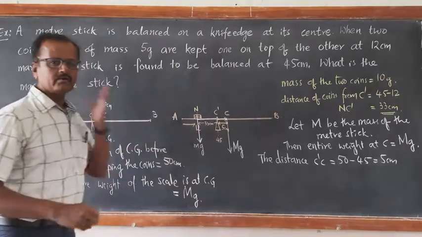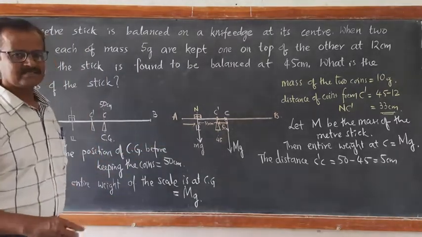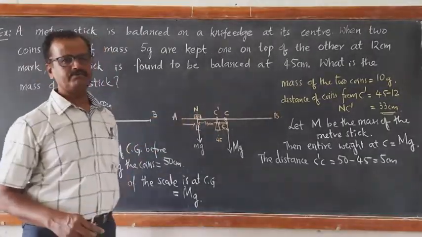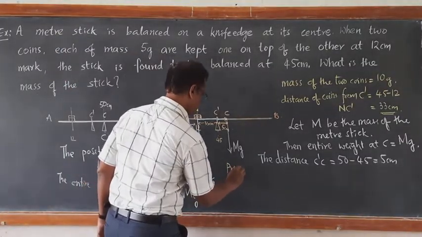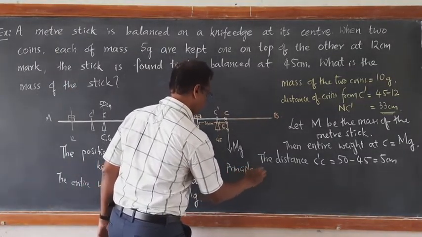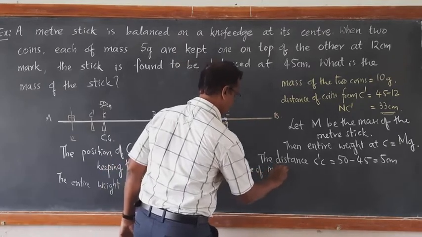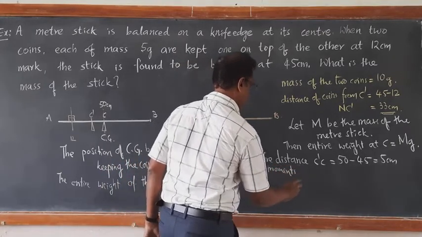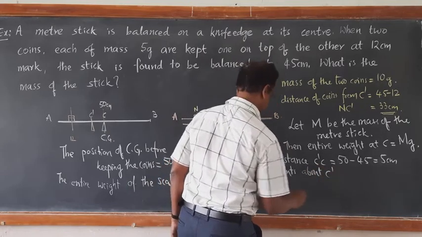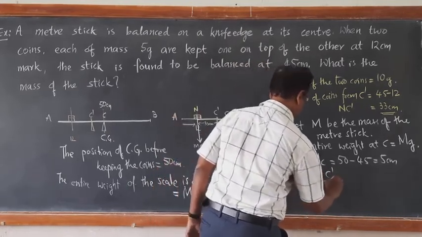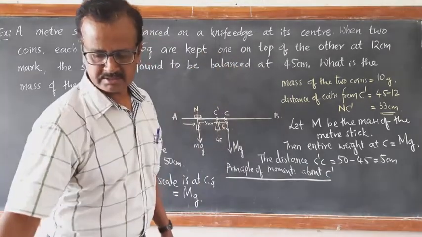They must be equal. Principle of moments about the new center of gravity, C dash.